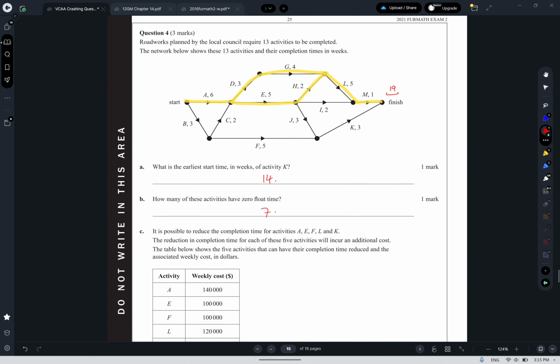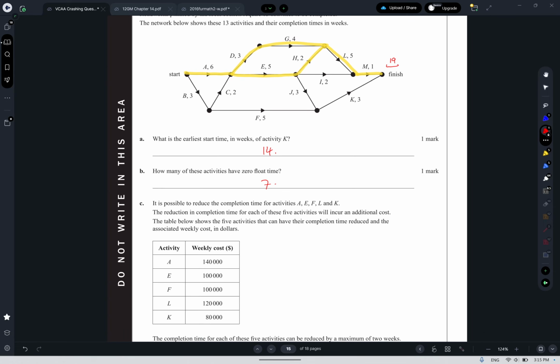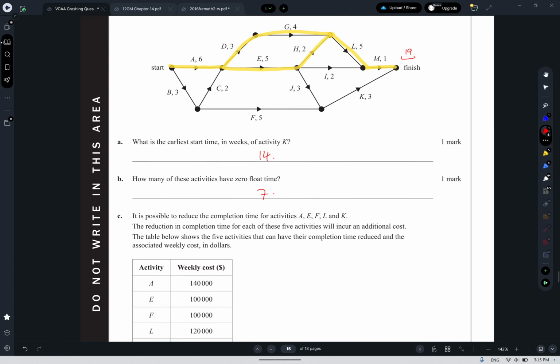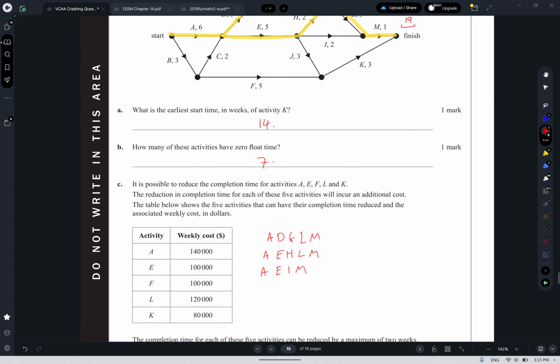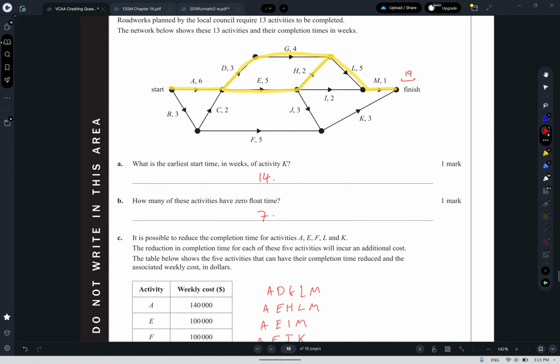Question like this, it's going to be beneficial to write down the routes through the graph. So we'll do that. So it's going to be A, D, G, L, M, and then A, E, H, L, M. We also have A, E, I, M. And then we have A, E, J, K. Trying to approach it systematically.